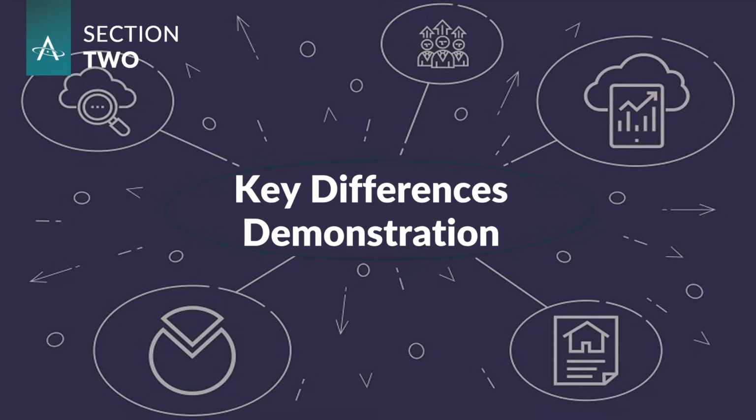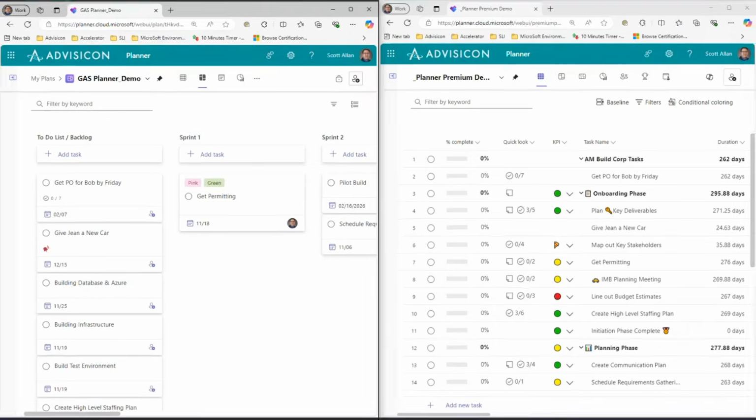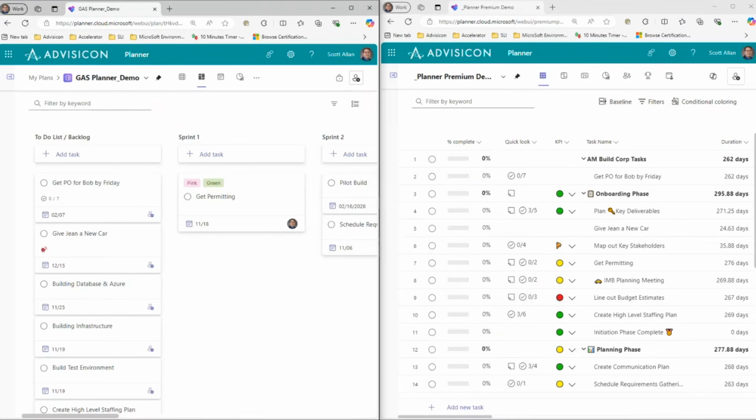To better explain this, let's go take a look at Planner and Planner Premium in a schedule view. Here you see Planner on the left and Planner Premium on the right. Up here you can see the views that are available within Microsoft Planner and Planner Premium.